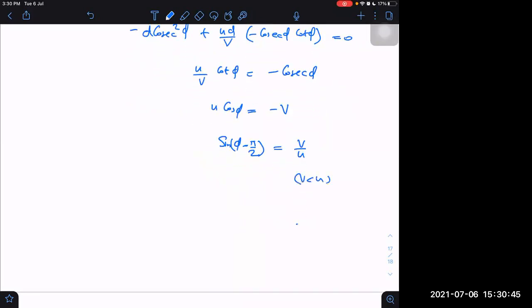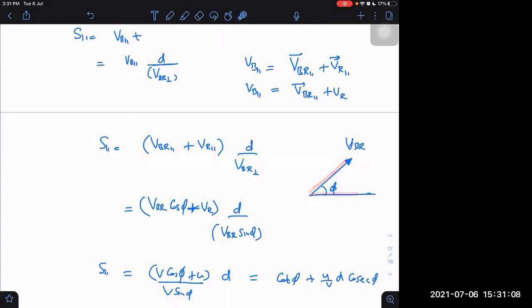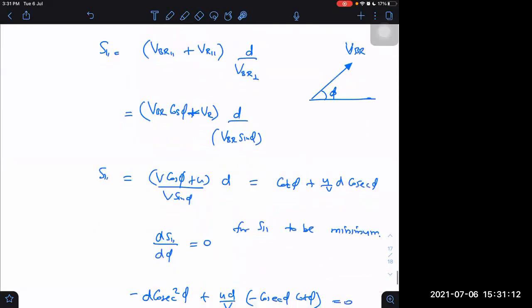V is less than u, and v and u are both magnitudes, so both are positive. It means phi minus pi by 2 is greater than 0, or phi is greater than pi by 2. This phi angle should be greater than pi by 2 first of all.